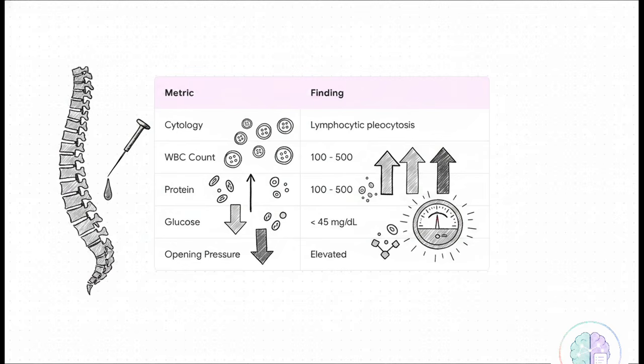Cytology is going to show lymphocytic pleocytosis, basically an abnormal spike in white blood cell lymphocytes. Speaking of which, the total white blood cell count shoots way up, usually sitting between 100 and 500. You'll see the exact same jump in protein levels, also hitting that 100 to 500 range. But glucose? That drops dangerously low, plunging to less than 45 milligrams per deciliter. Oh, and the opening pressure when you do the puncture, that's characteristically elevated too.